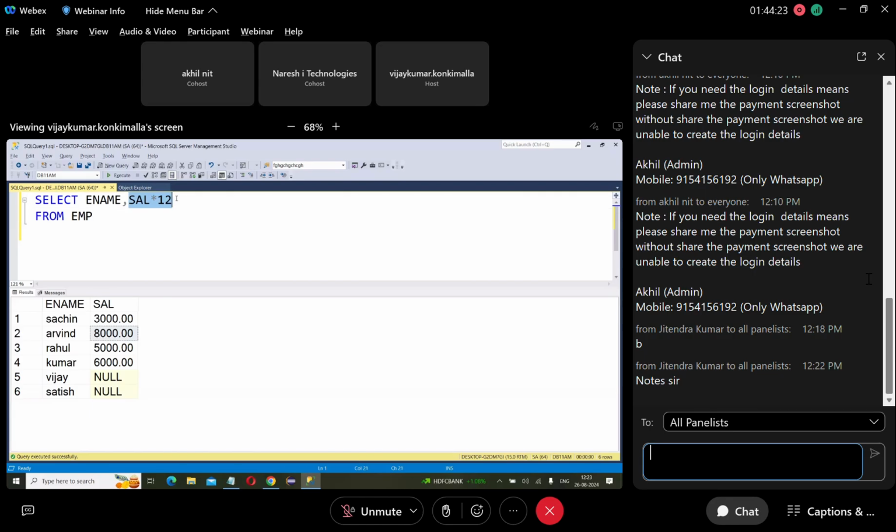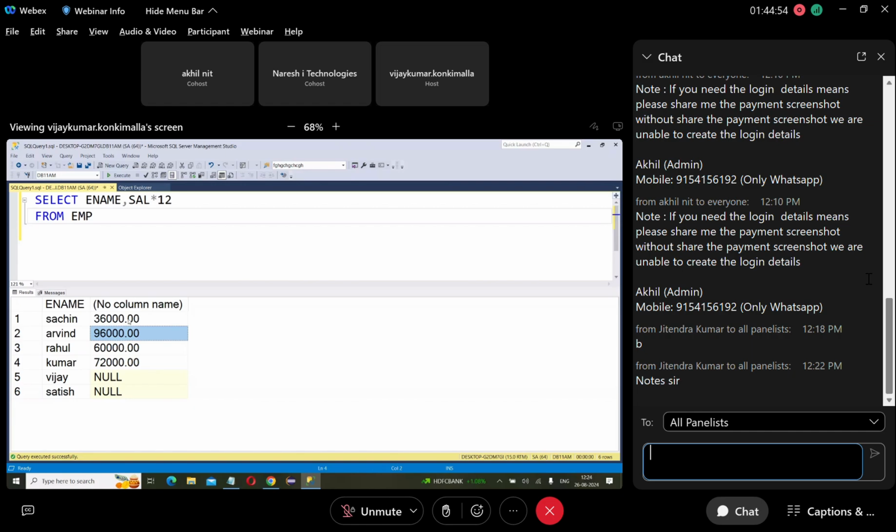Can we write expressions like this? Yes. So every salary is multiplied with 12. You see that 36,000: actually 3,000 multiplied with 12. This is 8,000, multiplied with 12. 5,000, 6,000, 72,000. So every salary is multiplied with 12.